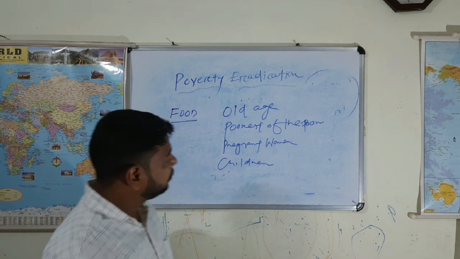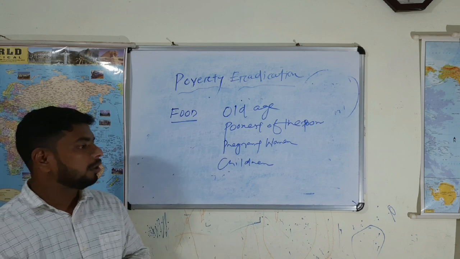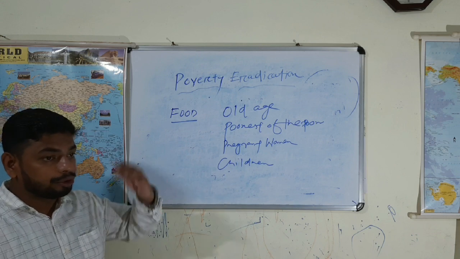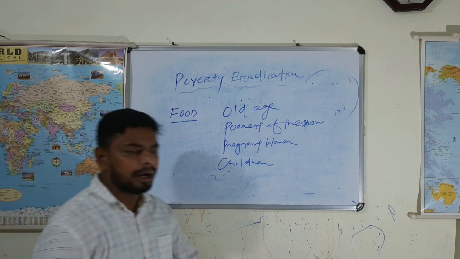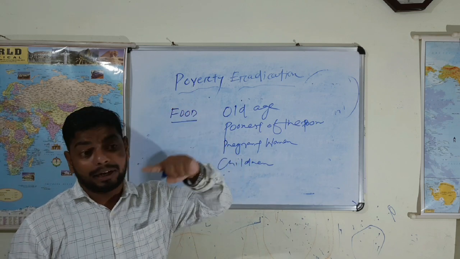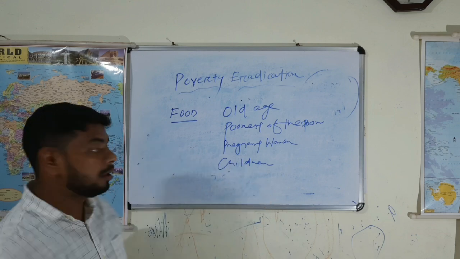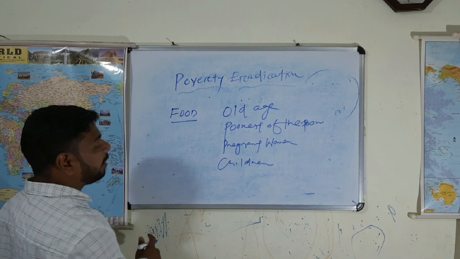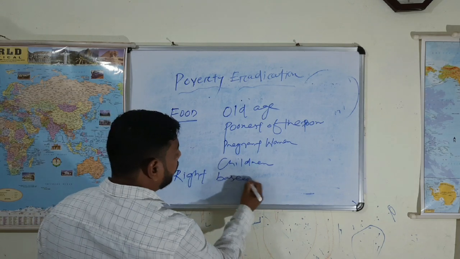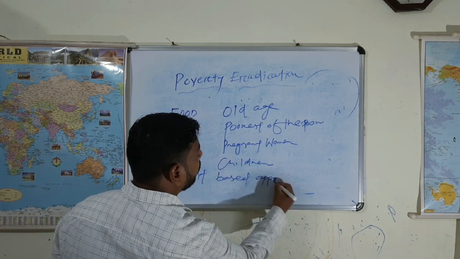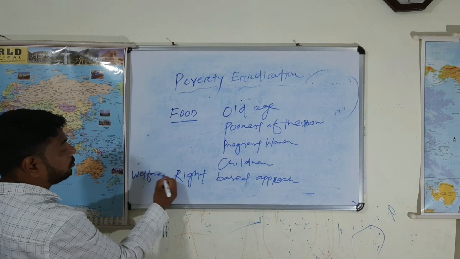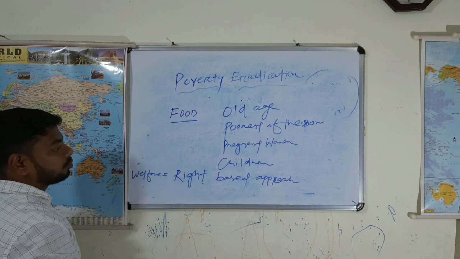And historically, our government has provided food to all the people from the beginning. At present, we are becoming one of the largest economies in the entire world, and that is also reflected in policies and programs. Earlier it was welfare based. At present, it is a right based approach. So we have moved our journey from a welfare to a right based approach.